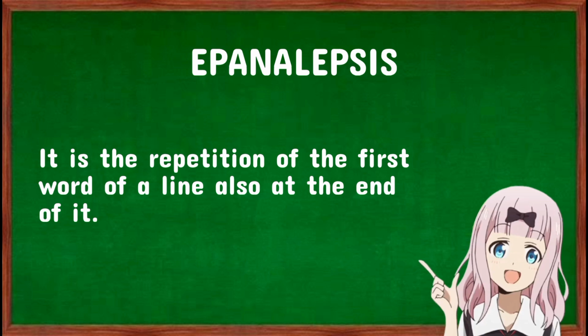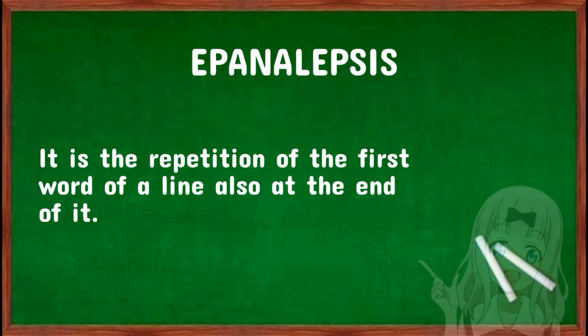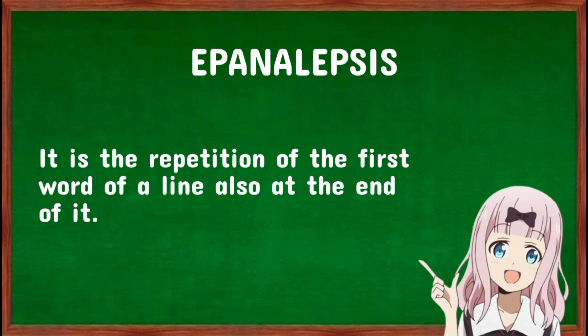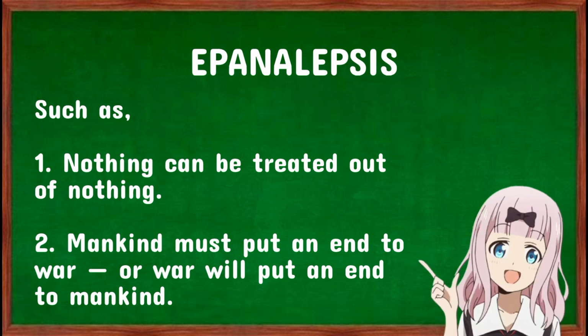Last but not the least is the epanalepsis. It is the repetition of the first word of a line, also at the end of it. Here are the following examples of epanalepsis. Nothing can be treated out of nothing. And mankind must put an end to war, or war will put an end to mankind.